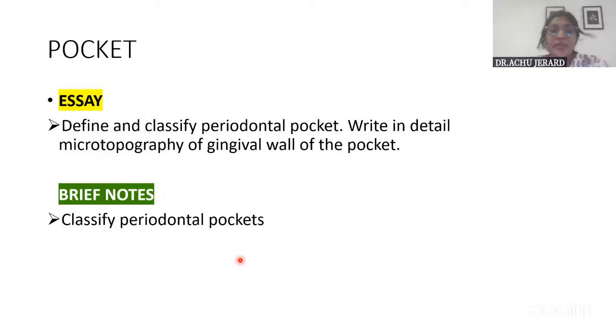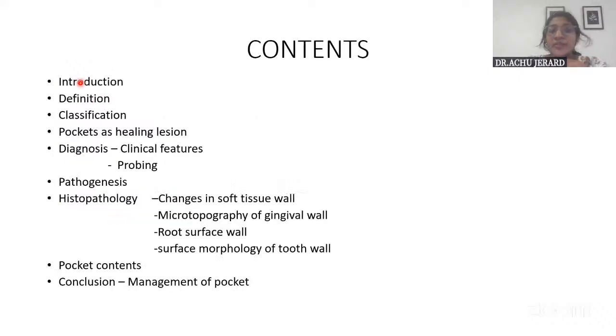For example, define and classify periodontal pocket, write in detail about microtopography of gingival wall of the pocket. So you will have to give first introduction, definition of the pocket, classification of the pocket. Then pockets as healing lesion, because it is one of the topics which comes under classification, but as this is important for the examiner to know that you have written on this, I have included it in the contents.